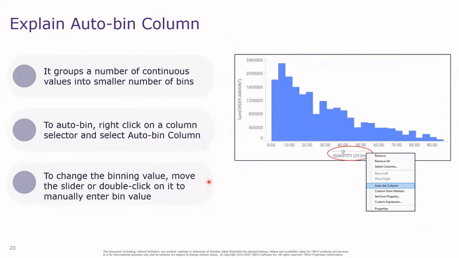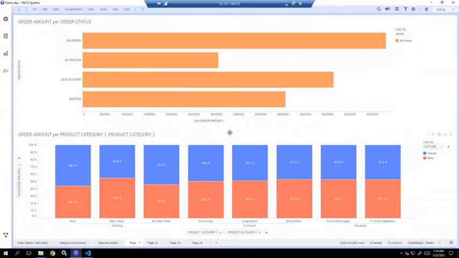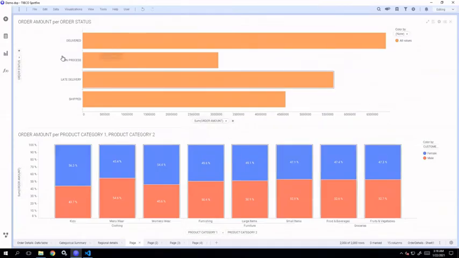Okay, auto binning. So right now what we have seen, if you want to create a bar chart, the x-axis has to be a categorical variable, a string variable. Why do we need that? So we can group the data values, the sum of order amount, the aggregated order amount. We can group this value and display it as a bar.